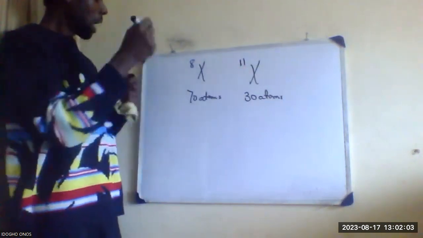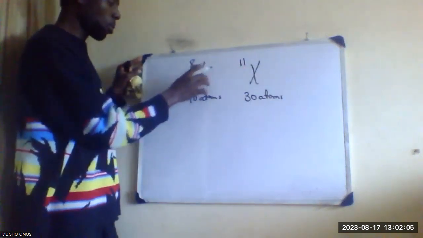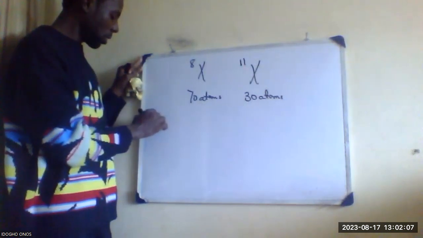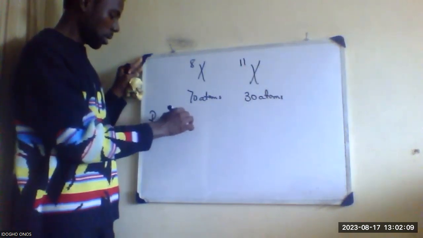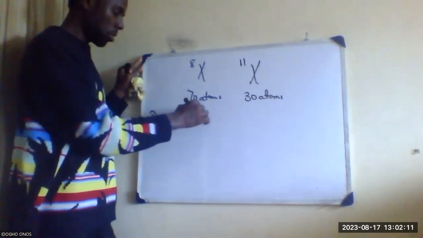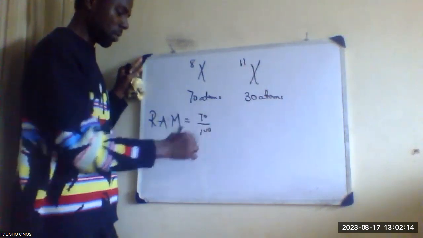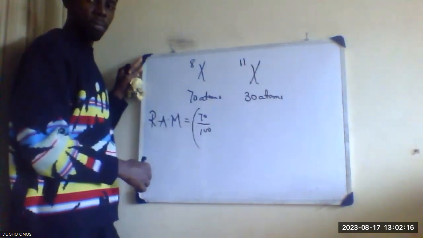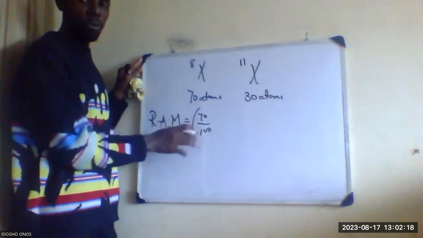So to get the relative atomic mass, I'll say relative atomic mass is equal to 70 over 100. Hope you understand where I got this 70 over 100 from.